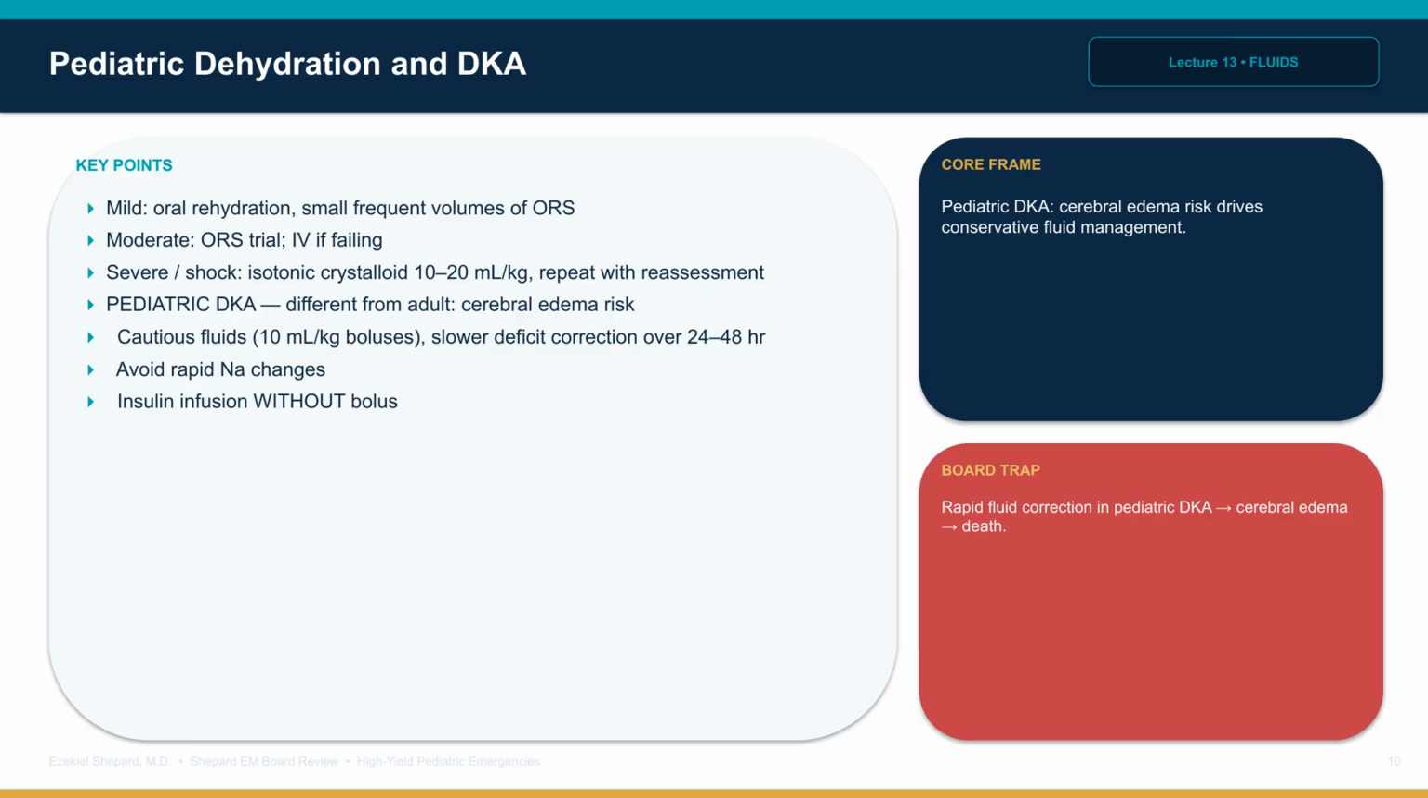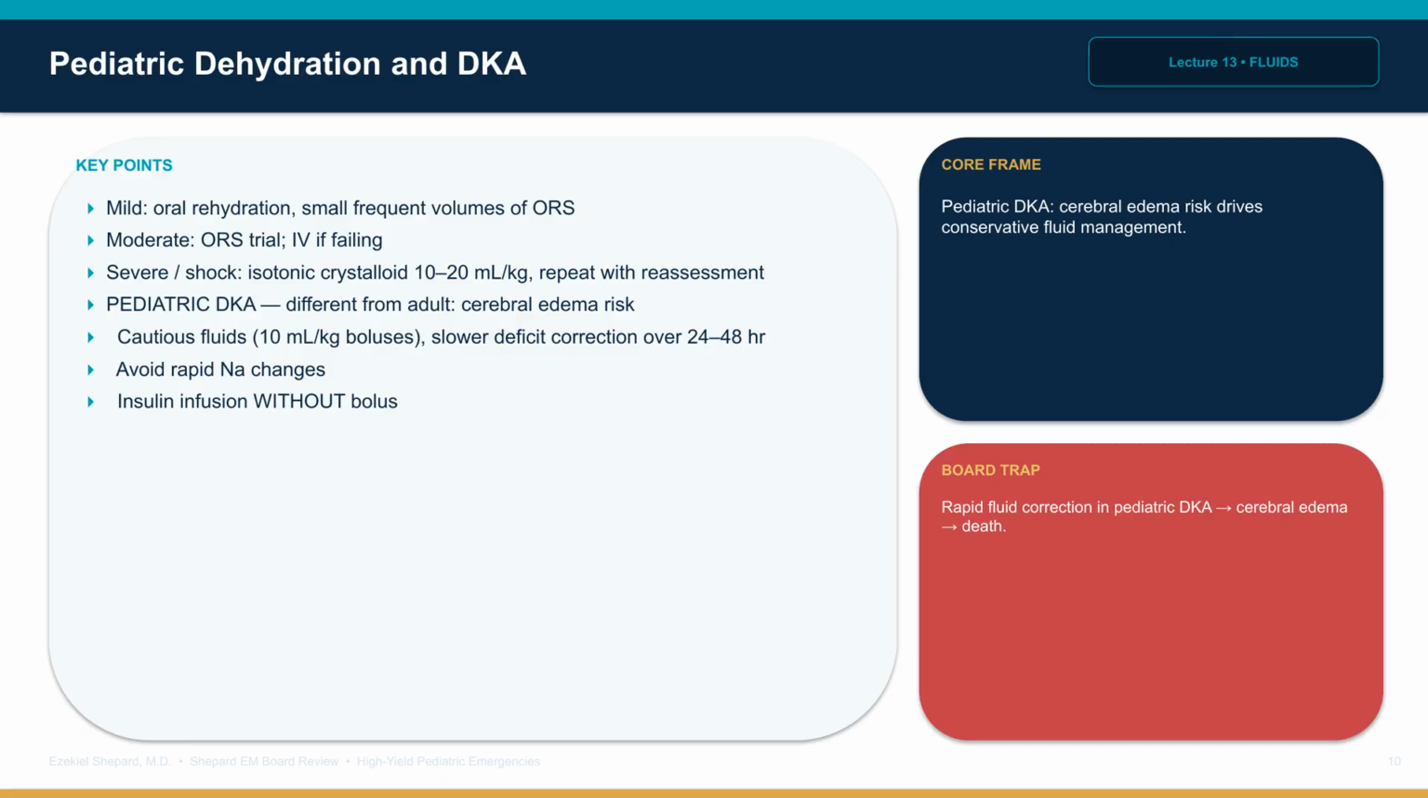Diabetic ketoacidosis in children requires a specific protocol because of cerebral edema risk. Fluid resuscitation should be cautious, often with smaller boluses, 10 milliliters per kilogram, and slower deficit correction over 24 to 48 hours. Avoid rapid serum sodium changes. Use insulin infusion without a bolus. The board concept is that pediatric DKA is different from adult DKA, and cerebral edema risk drives more conservative fluid management.